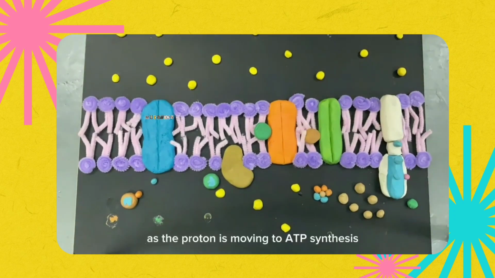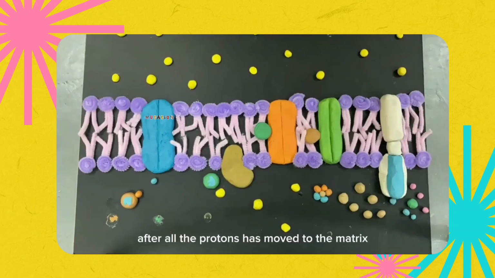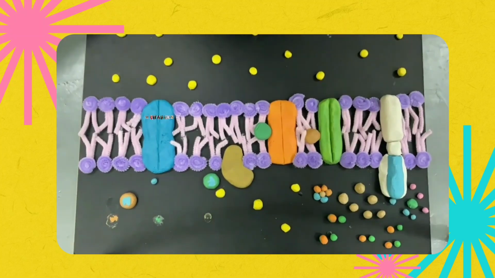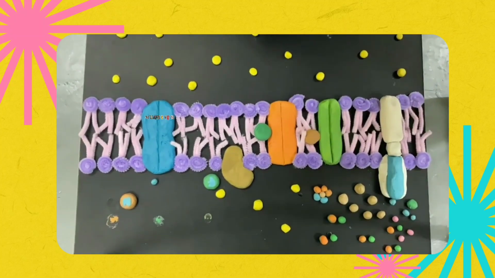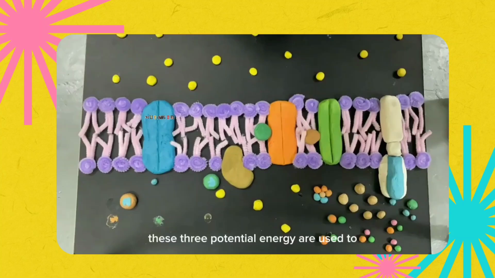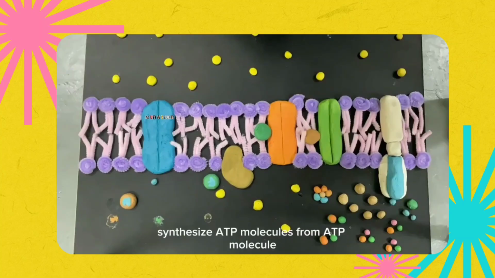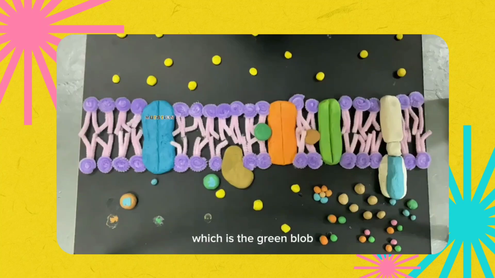As the proton is moving to ATP synthase from intermembrane space to the matrix, it actually produces potential energy, which refers to the pink blob. After all the protons has moved to the matrix, it produces 3 potential energy. These 3 potential energy are used to synthesize ATP molecules from ADP molecule, which is the orange blob, and inorganic phosphate, which is the green blob. This process is called chemiosmosis.